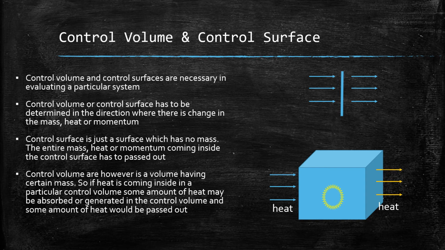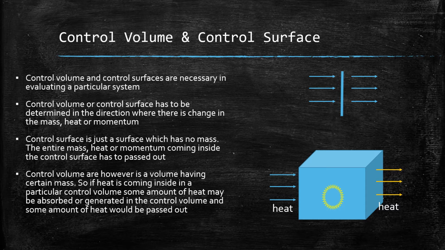So before coming to control volume and control surfaces, why is this necessary? For any shell and momentum balance, first you have to identify what is the control volume or control surface. The basic difference between these two is that a control surface is just a surface which has no mass. The entire mass, heat or momentum coming inside the control surface has to pass out, so there is no accumulation term in here, right? So whatever heat comes in, it has to go out.